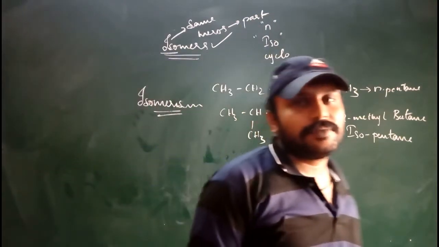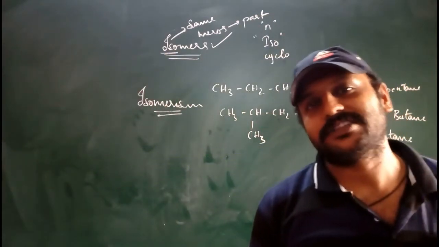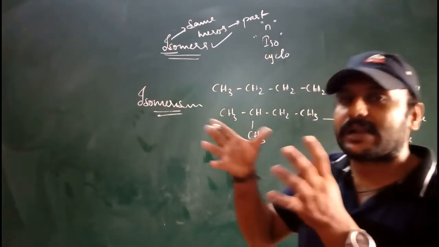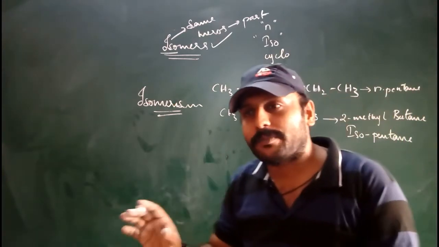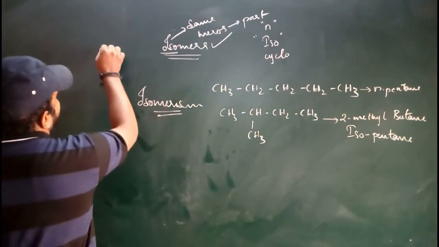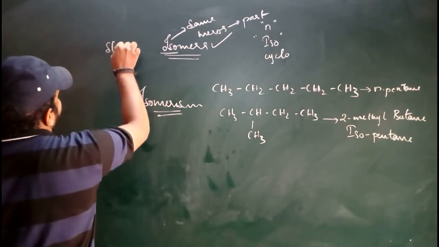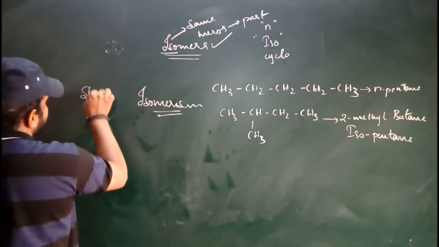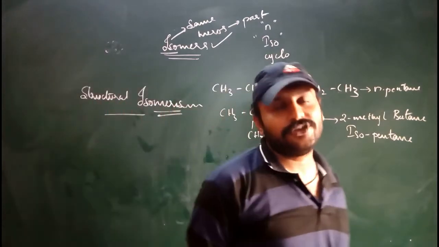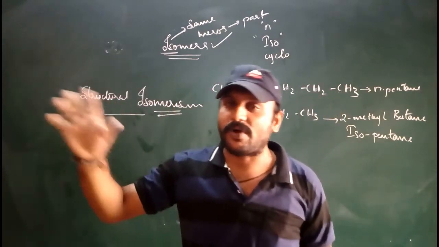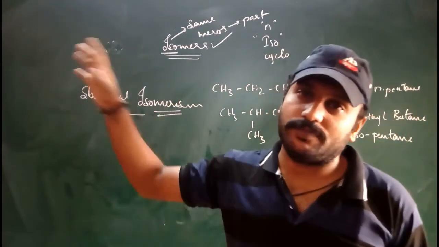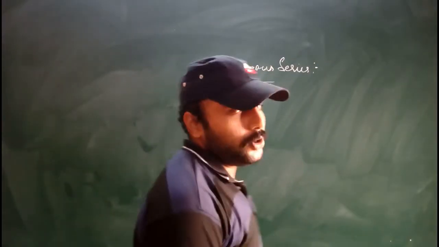So isomers are nothing but carbon compounds having the same molecular formula but different structure, different properties. If any carbon compound has the same molecular formula but a different structure, then we call it structural isomerism. Understood? Same molecular formula but different structure is called structural isomerism.